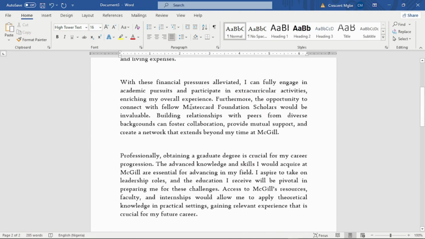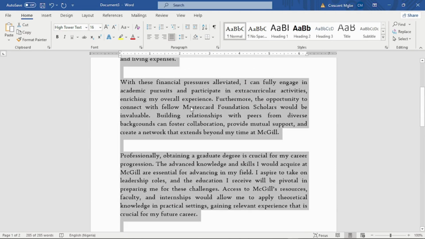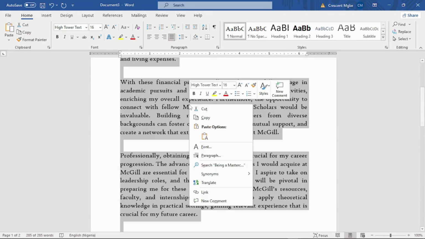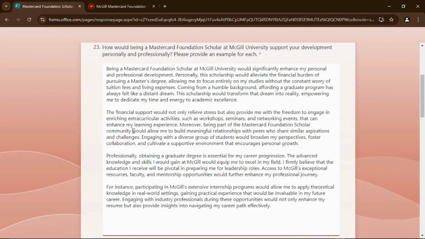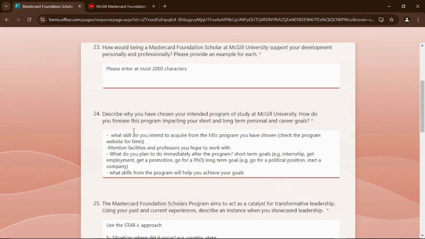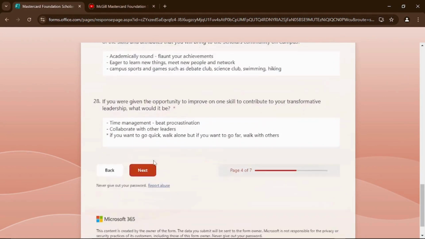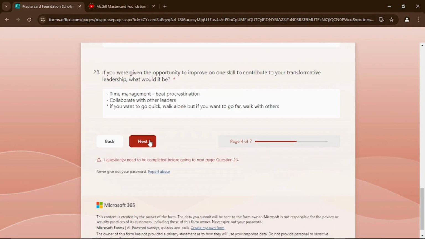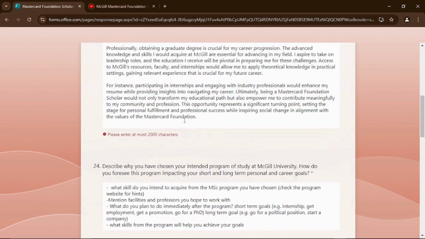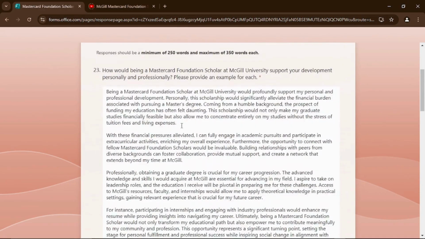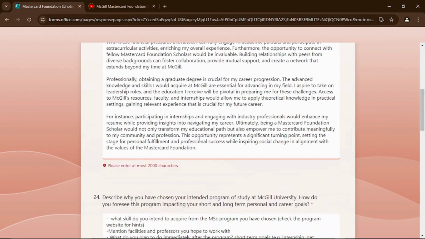It's still within that word range, and this covers exactly the points that we needed to cover. So we'll go back to the Mastercard page. We'll have to select everything, delete, then paste this one. So if we try to move, one question needs to be completed. Okay. Question 23. Okay, I think it's still rejecting this. Maybe the number of characters, for instance. Okay, we can remove this.